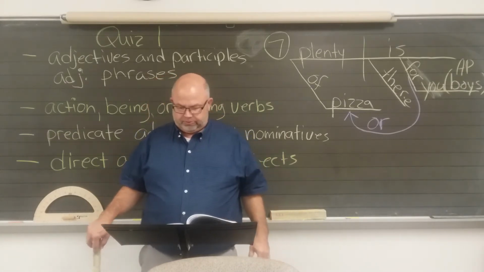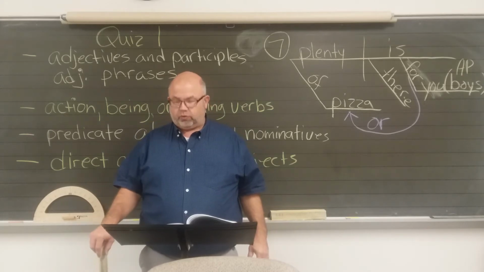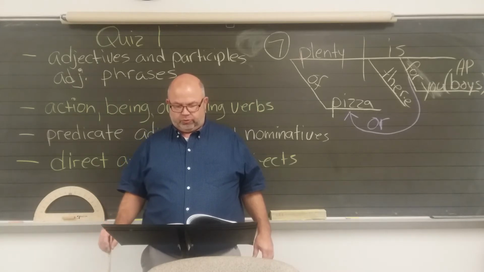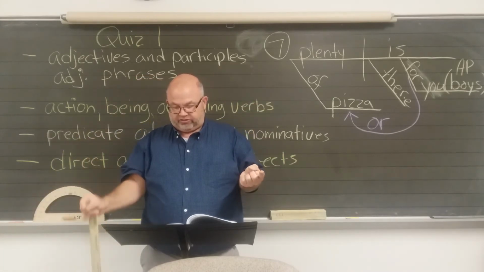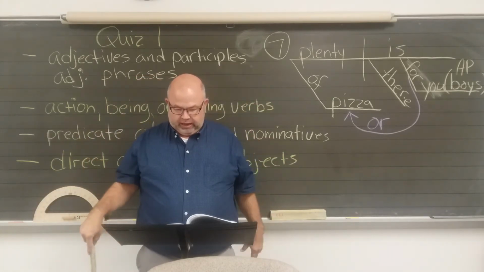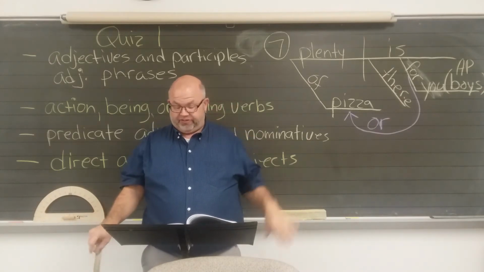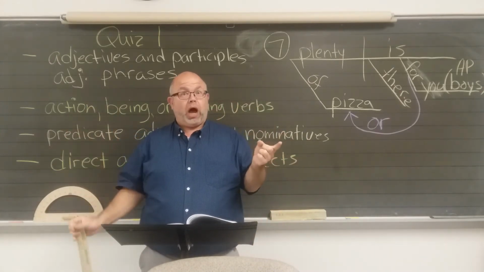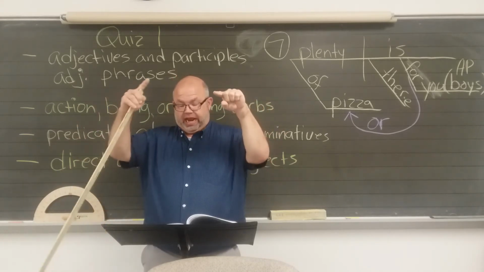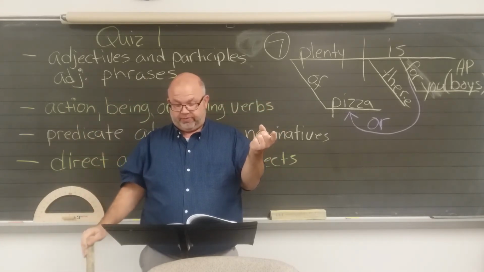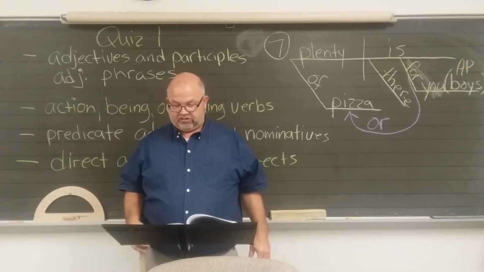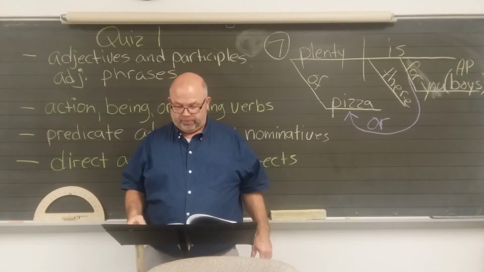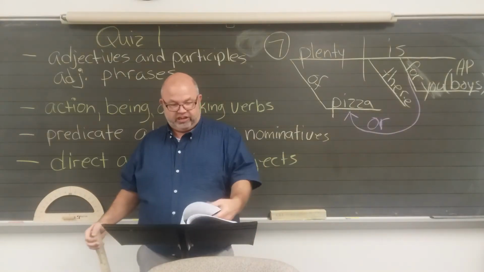13, put parentheses around prepositional phrases. Label each one as an adjective or an adverb. So number 13, prepositional phrases would be at the fabric store, for the buttons, and for your new dress. Three in parentheses. I will stop. Where? At the fabric store. That's an adverb phrase. Why? For buttons would be an adverb phrase. All right? And then for your new dress is describing the buttons, so that is an adjective. So at the fabric store, adverb. For buttons, adverb. For your new dress, adjective.